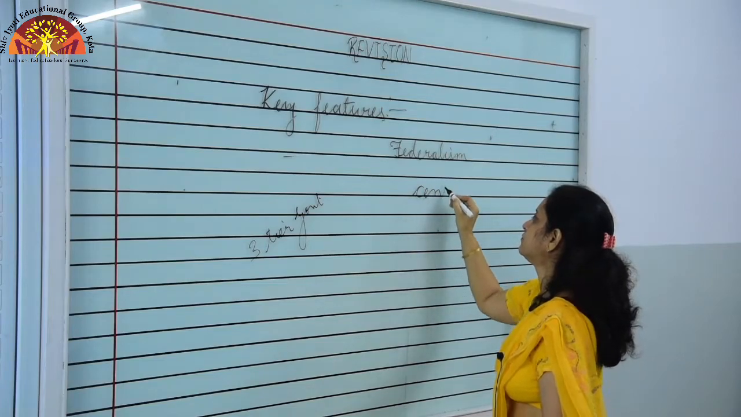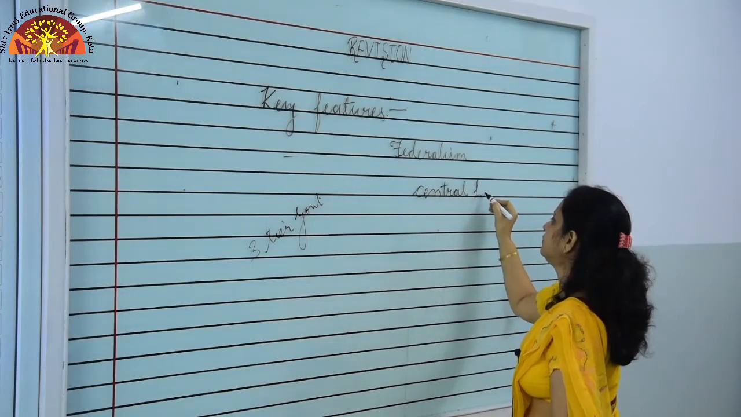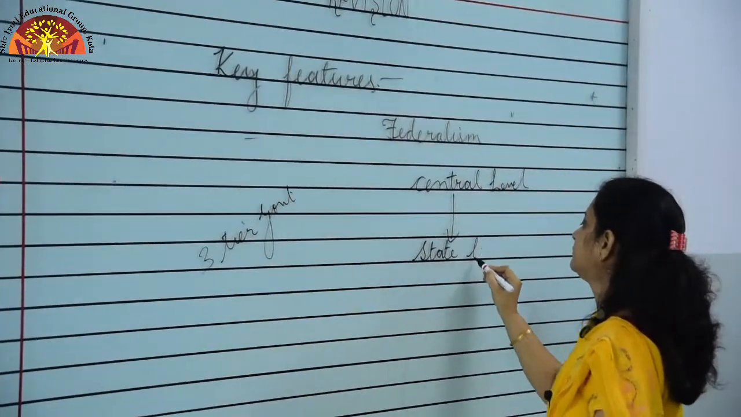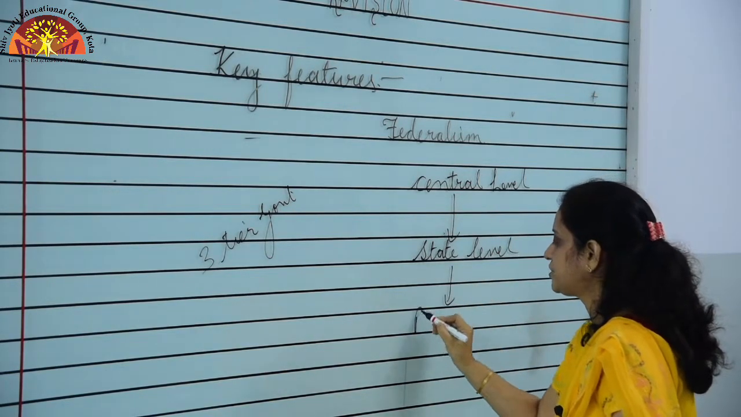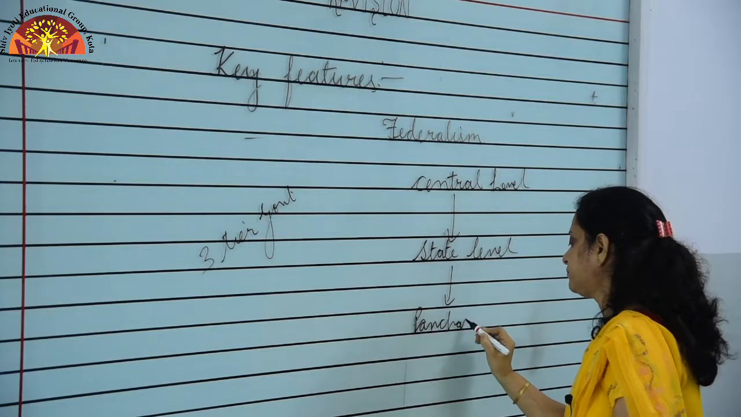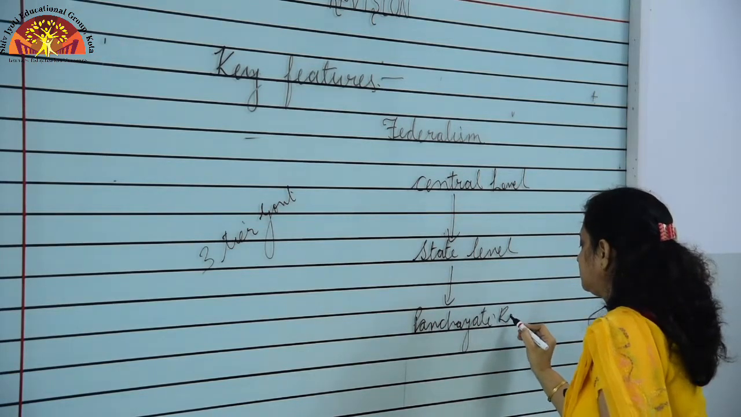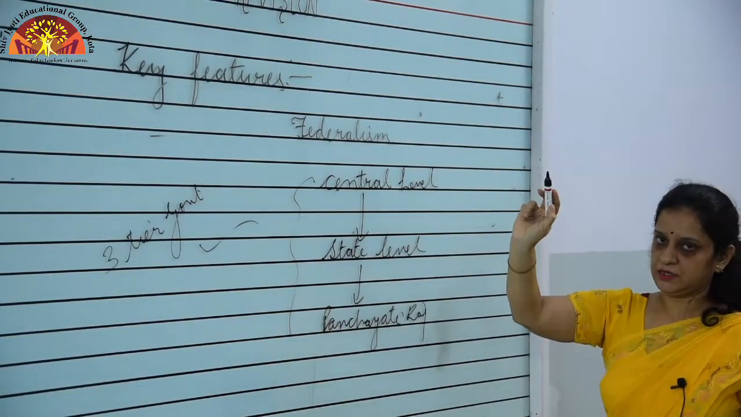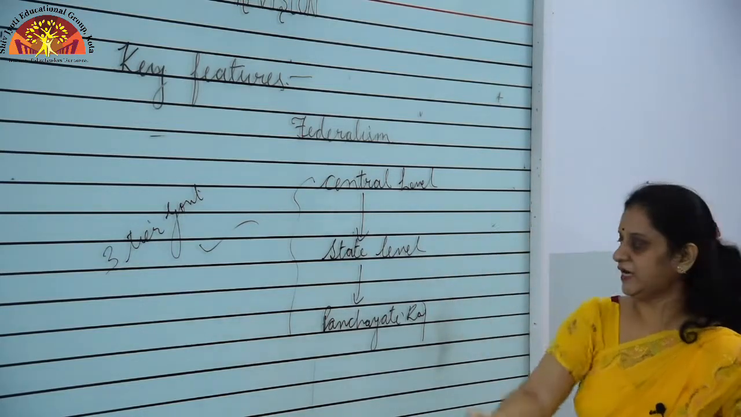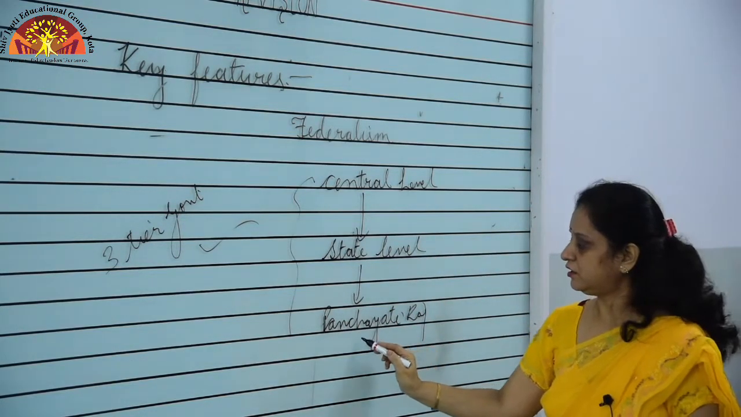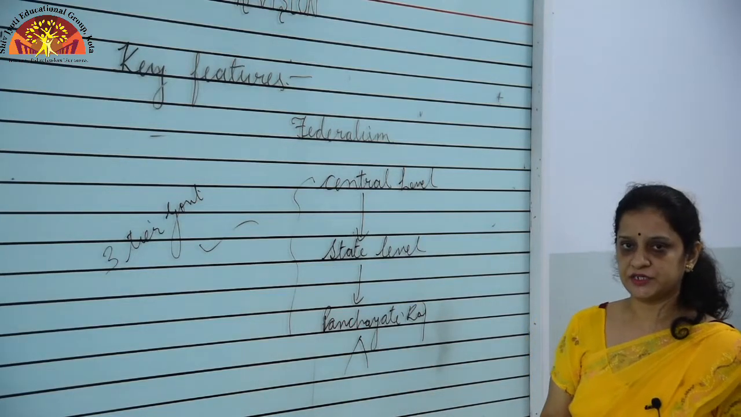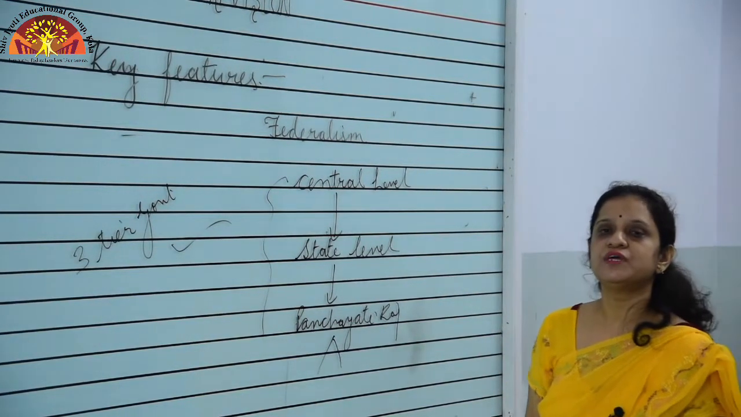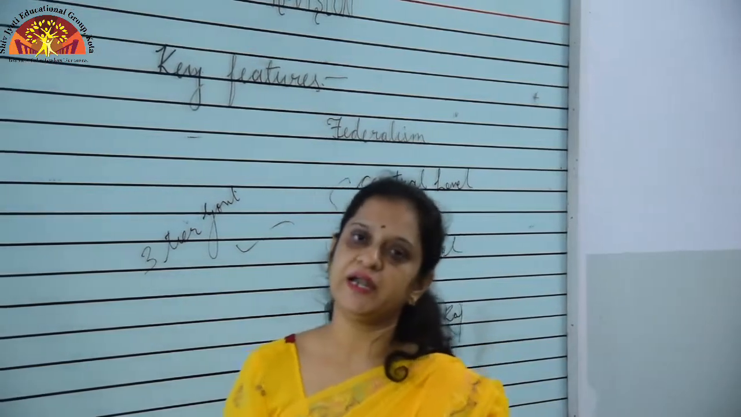First is the central level, state level and the Panchayati Raj system. That is why we call it 3-tier. Now, the central level is at Delhi, the state level is in 29 states, and the Panchayati Raj above that includes municipal corporation and the like. That is why we can say that we have federalism in our country, which is the most important key feature of the Indian constitution.